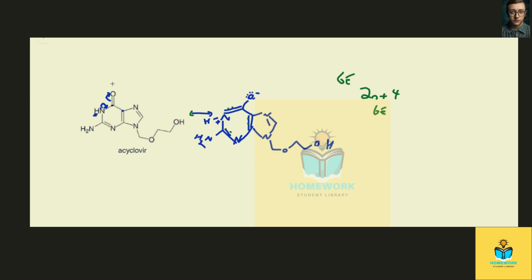So because of that, this keto form is much more favorable, even though it's non-aromatic, than this enol form, which is aromatic and therefore more stable, but separation of charges occurs on this structure here.